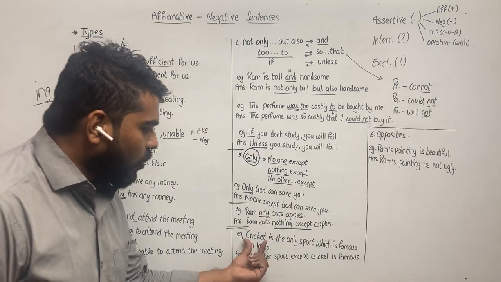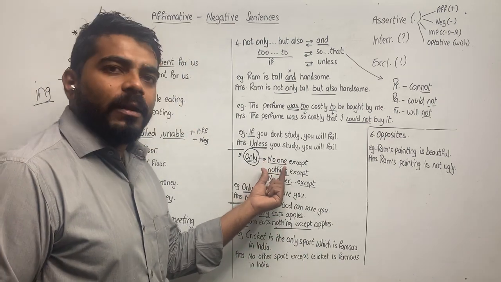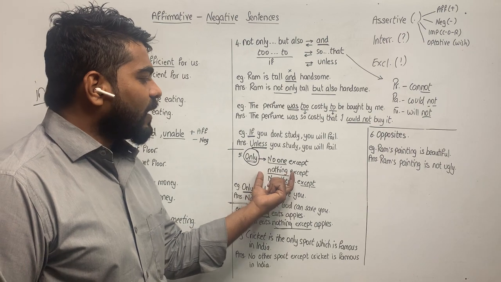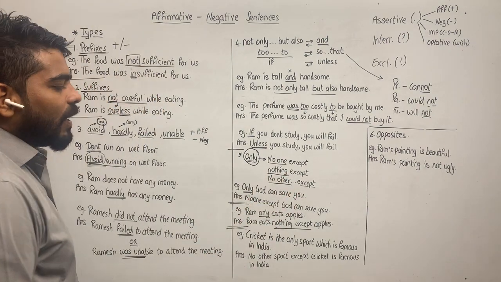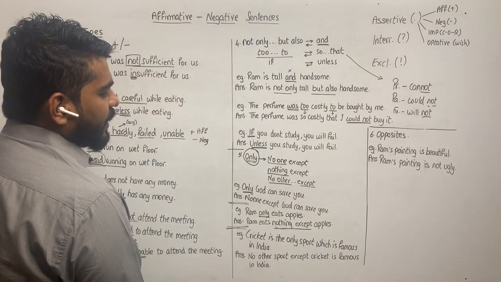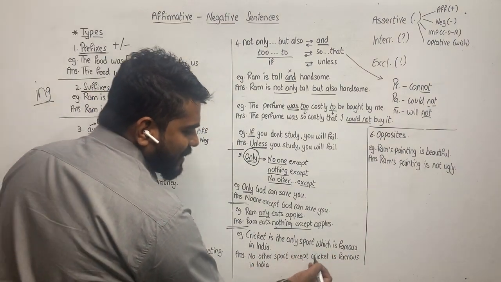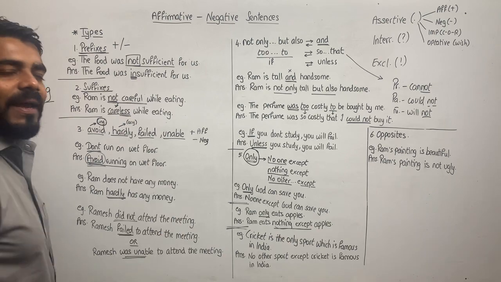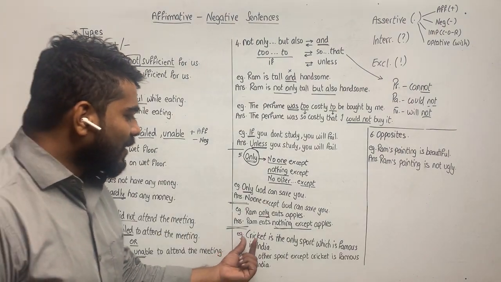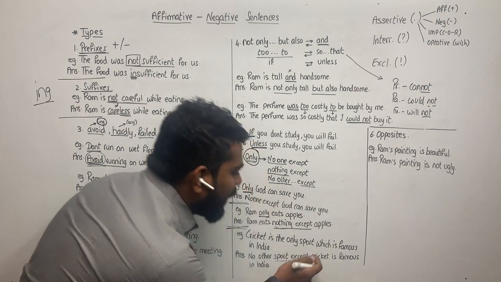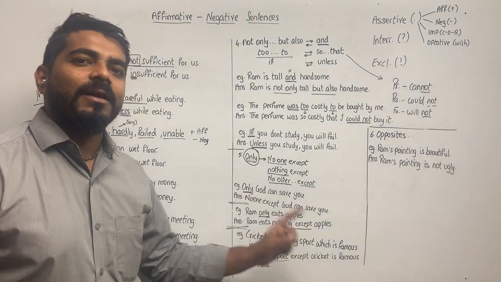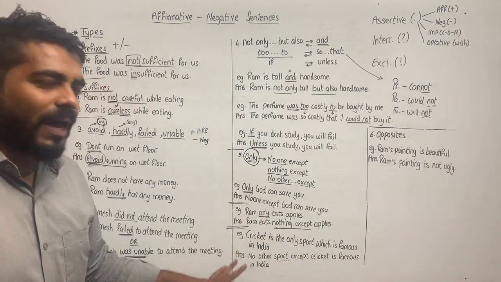Because we are talking about cricket, we cannot write no one. We cannot write nothing. Can we write nothing? No. So, cricket is the only sport which is famous in India. No other sport except cricket is famous in India. Are you understanding? So, cricket is the only sport. So, no other dot dot except is what we have written in the answer. Okay, a very simple answer.